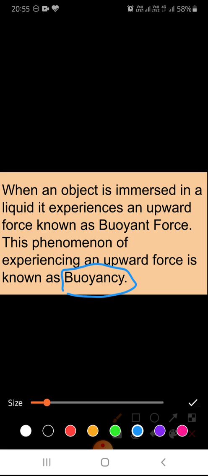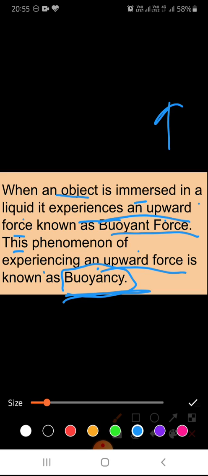When an object is immersed in a liquid, it experiences an upward force known as buoyant force. This phenomenon of experiencing an upward force is known as buoyancy. Buoyancy is the process and buoyant force is a force. The process in which buoyant force occurs is known as buoyancy.